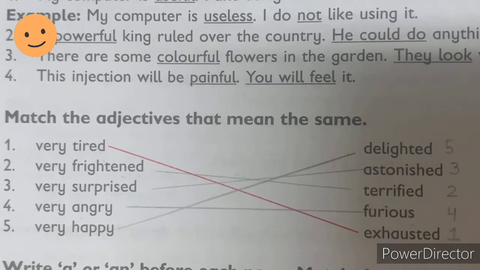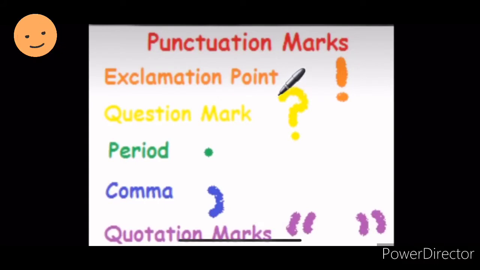Okay, students? Our next exercise, page number 87, English textbook, is about punctuation marks. So we will be dealing with all the punctuation marks. We already did punctuation marks, but does anybody know what punctuation marks are? Do you remember? Yes, punctuation marks are exclamation mark, question mark, period, comma, quotation mark. These are all called punctuation marks.